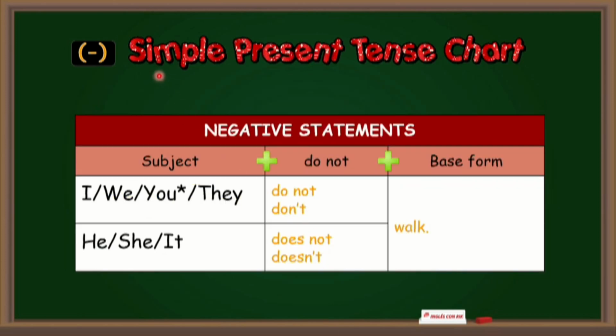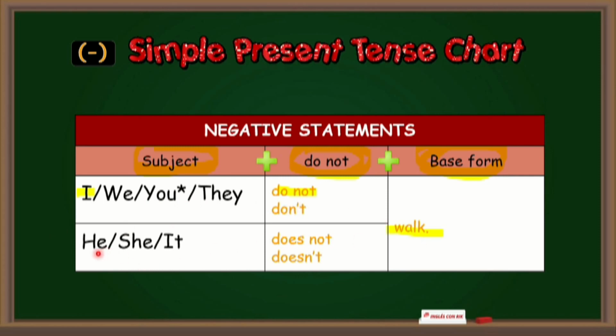Now let's talk about negative statements. For this, you must write first the subject plus do not plus base form. Examples: I do not walk. Or you can use the contracted form, I don't walk.